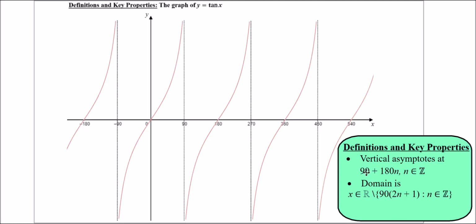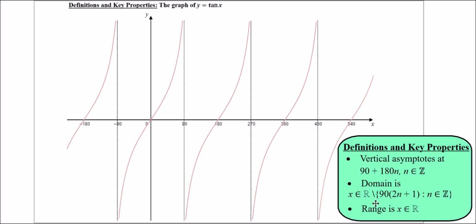So if I factorise out a 90 from here, that becomes 90 brackets 2n plus 1. Dot dot means such that where n is an integer. So x can be anything apart from 90 plus 180n, where n is an integer. So this is just mathematical language explaining that x can take any real number apart from where x happens to be an asymptote.